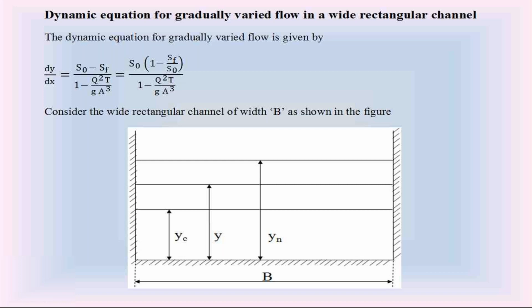Now let us check the calculation of the ratio SF by S0 in the dynamic equation for the wide rectangular channel.